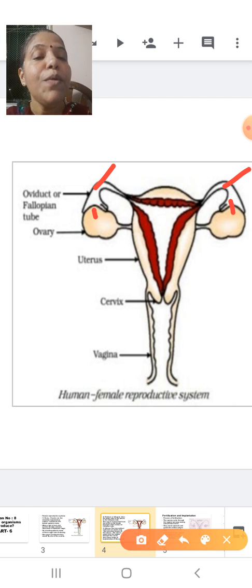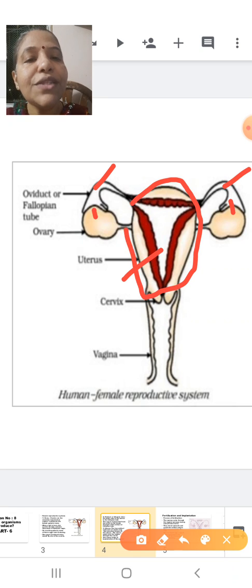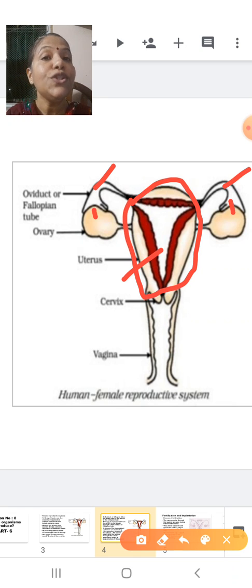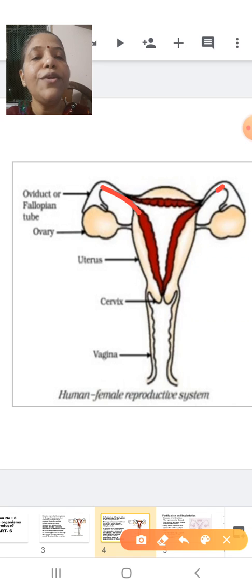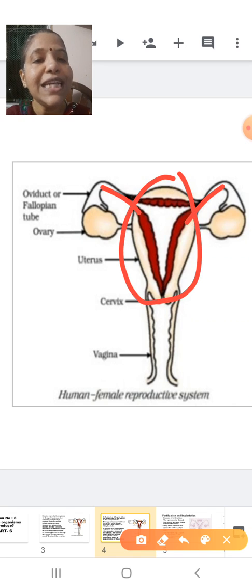The next very important part of the female reproductive system is the uterus. Can you see a triangular structure over here? This triangular structure is called the uterus. Now uterus is a very important part. Can you see both the fallopian tubes are opening into an elastic bag which is called the uterus? It is elastic and it is muscular.